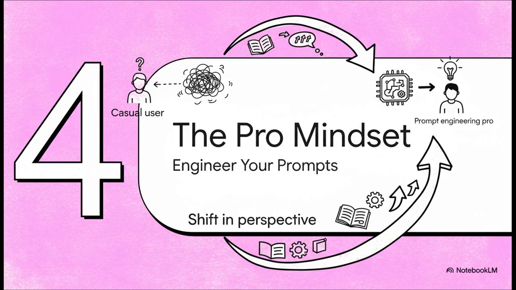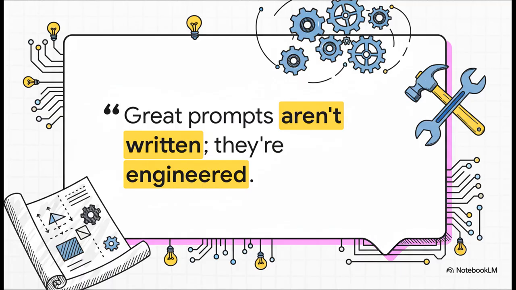So as we start to wrap up, I want to leave you with a little shift in your thinking. Going from a casual user to a real pro at prompting isn't about memorizing a bunch of tricks. It's about changing how you think about talking to an AI. This is the one idea I want you to take away today. You need to think of yourself less like someone who's just having a chat and more like an engineer who is designing a set of instructions.